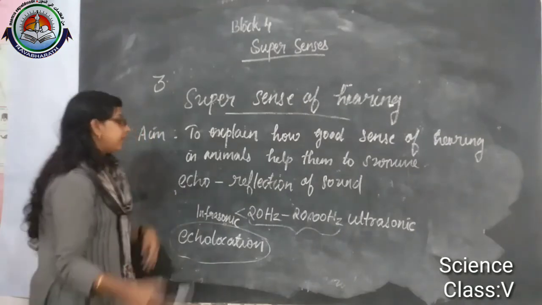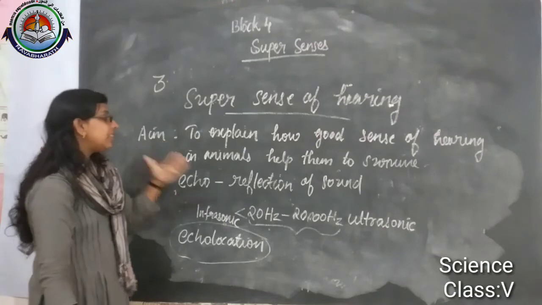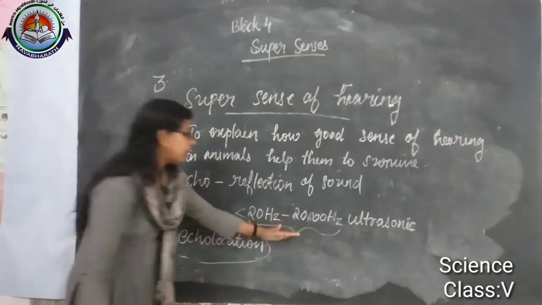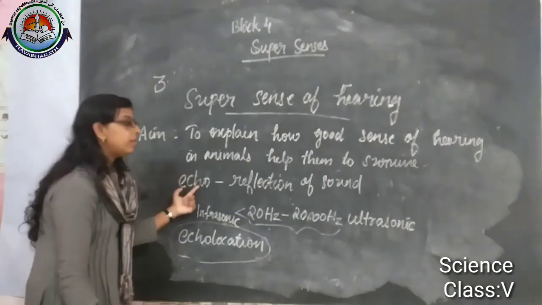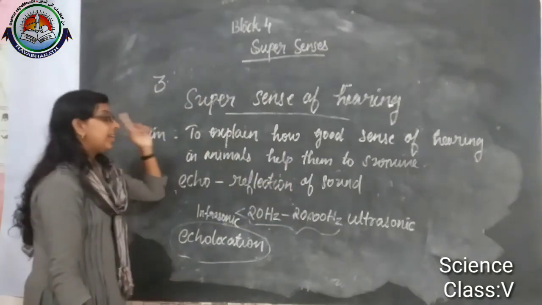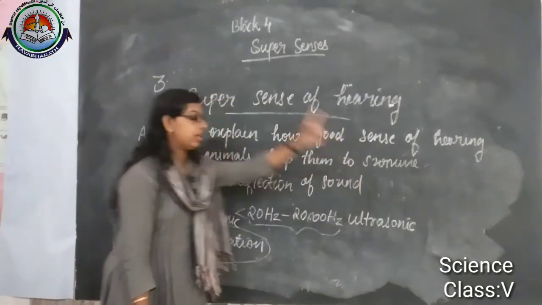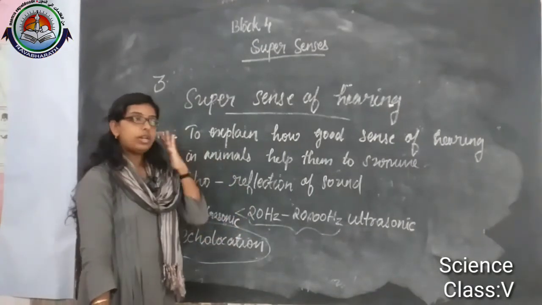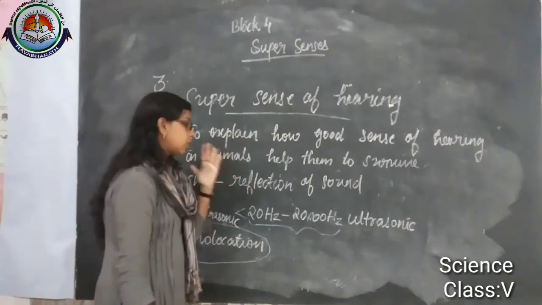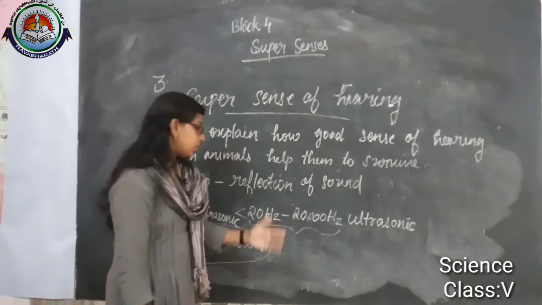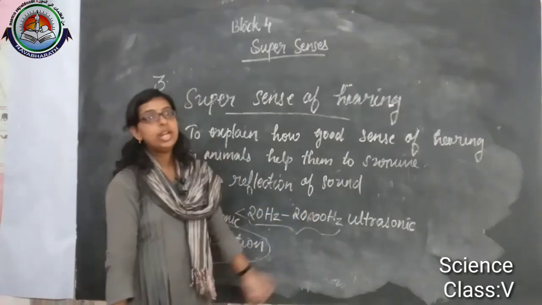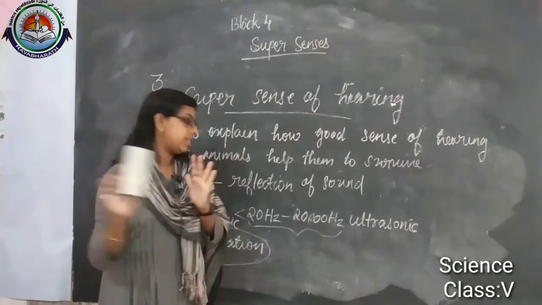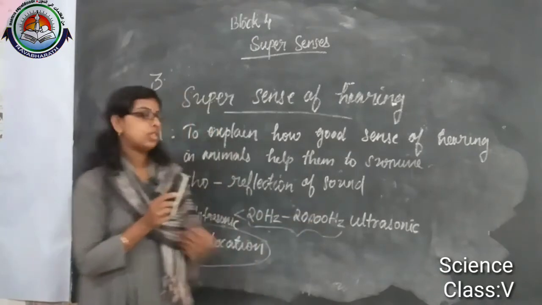So in this lesson the basic things you should know are echo, audible range and echolocation. Echo means reflection of sound when it hits a barrier. Then the sound which is audible, which can be heard by our ears: the human audible range of sound is 20 hertz to 20,000 hertz. Hertz is a unit of frequency.